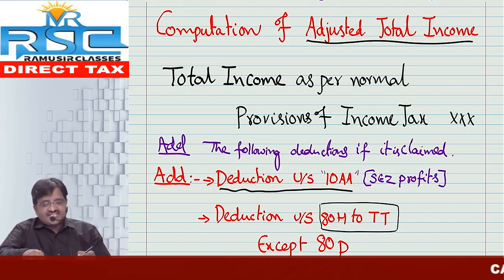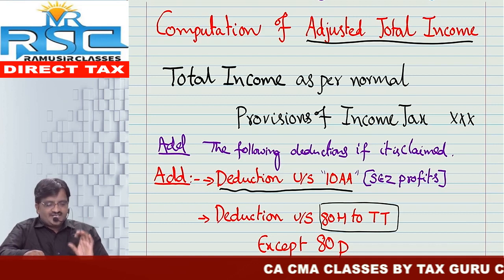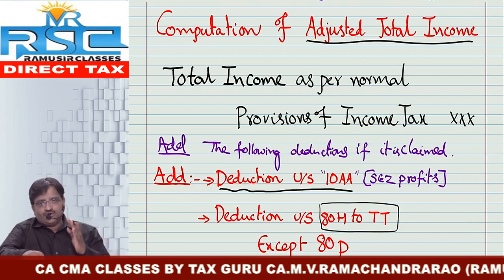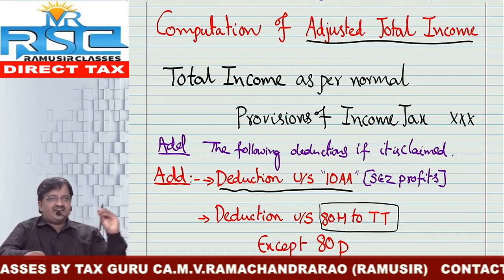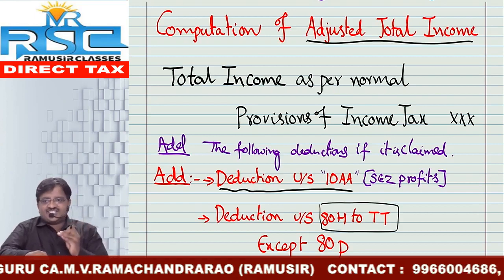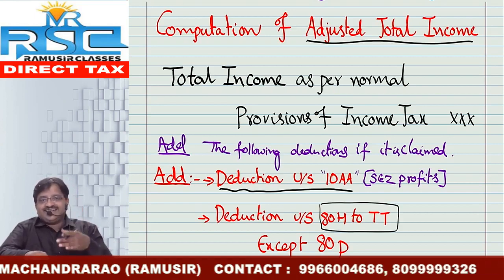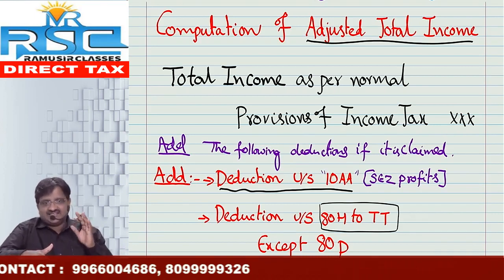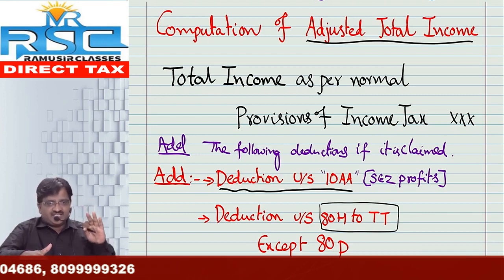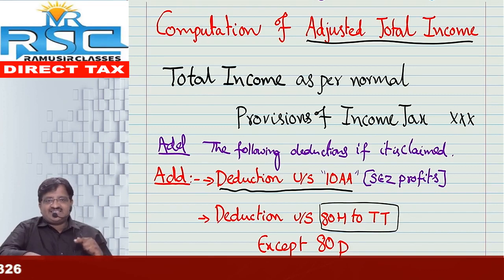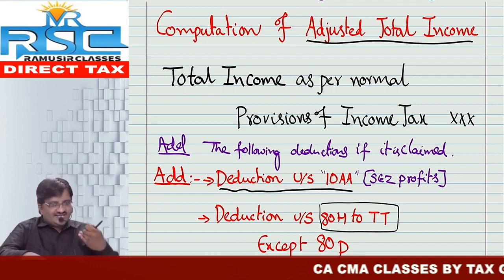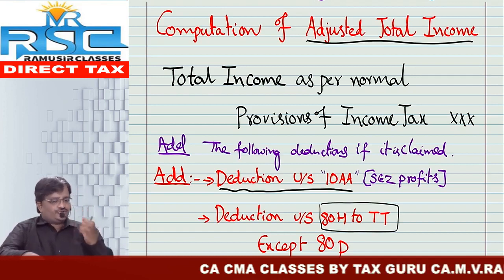Next one, deductions under sections 80H to TT except 80P. First, try to understand the logic behind this. Friends, deductions are as follows: 80C to 80U. Out of that, certain deductions are expenditure based, certain deductions are income based, and certain deductions are relevant to special character, that is physically handicapped or mentally retarded, etc. So there are 3 categories of deductions. One is expenditure based, second one is income based, last one is the specific nature deduction. Okay, so first let me explain the deductions once so that we will come back.